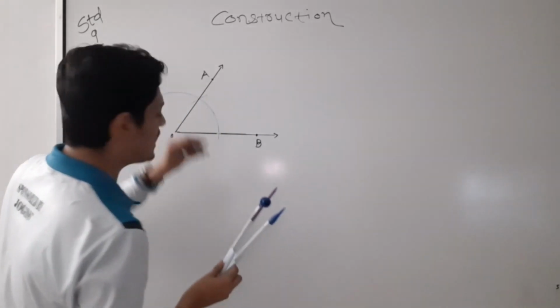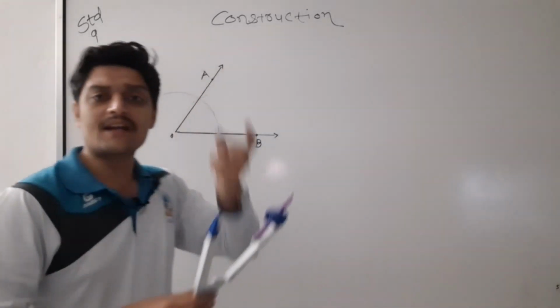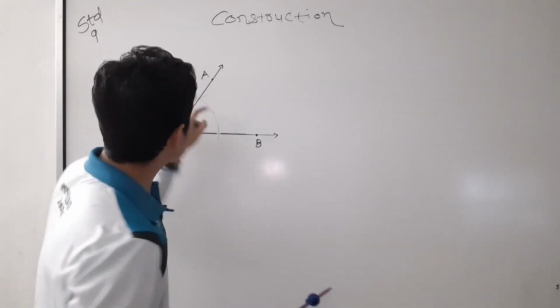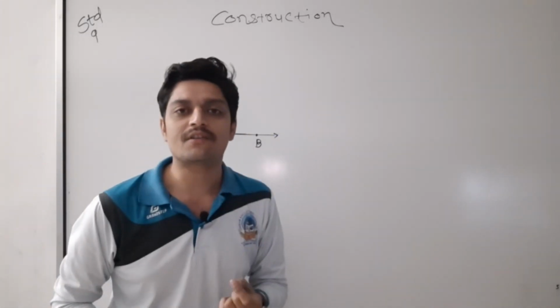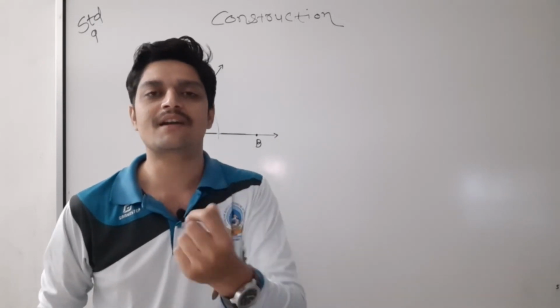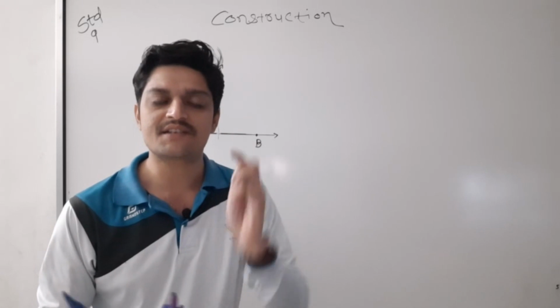Now again I have to put the radius here, and again one more arc I have to draw. You people have to draw. This is already 60. Again one arc I will draw, so again one more 60-degree angle you will get. So 60 plus 60, what will you get? 120 you will get. Okay, the 120 angle is done.